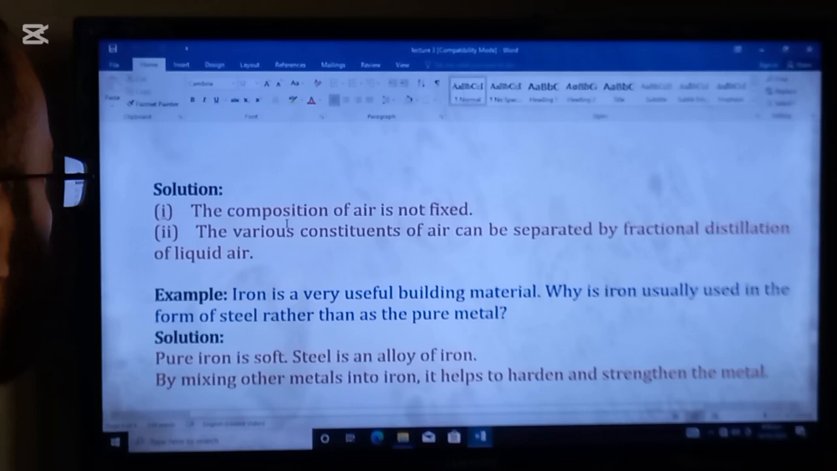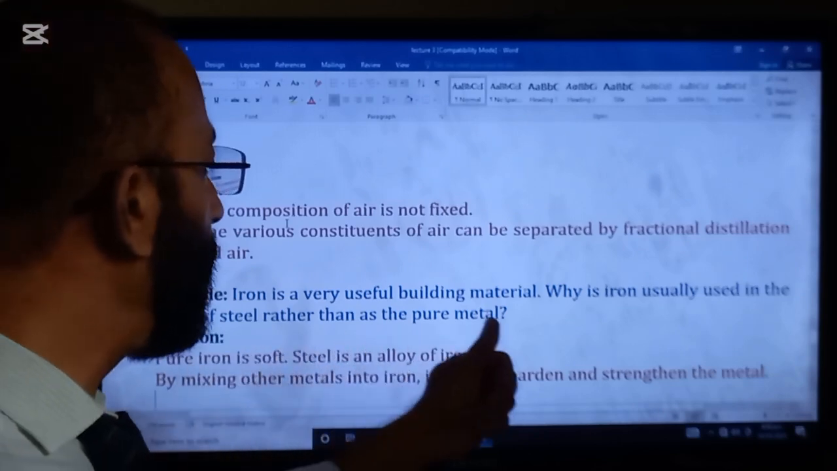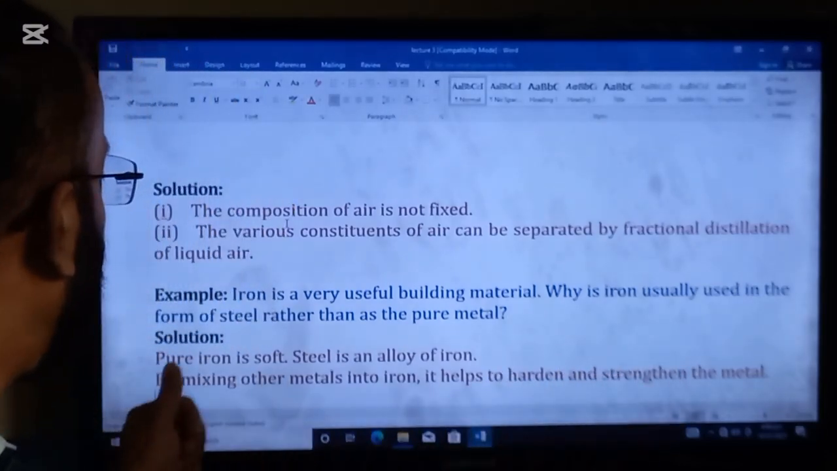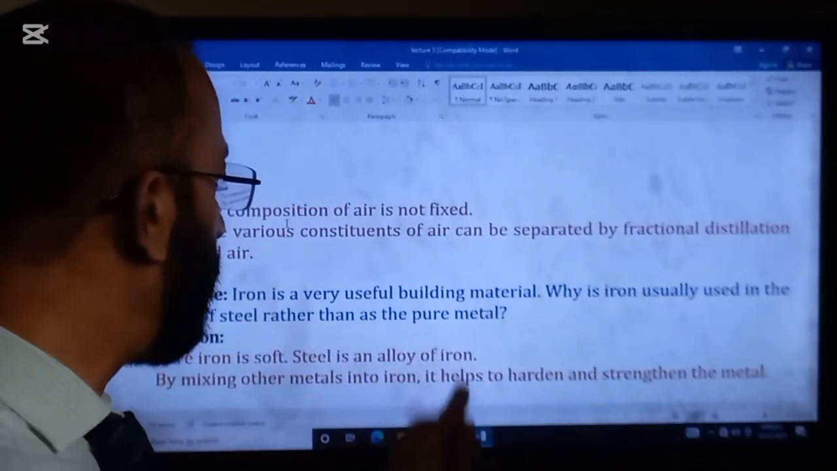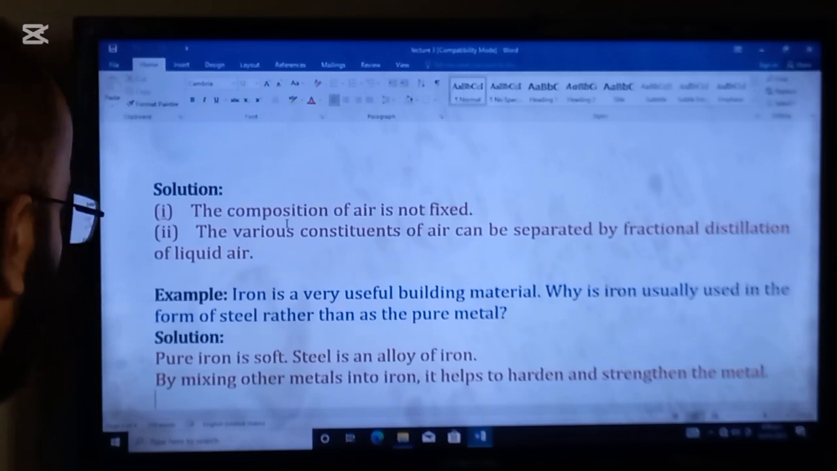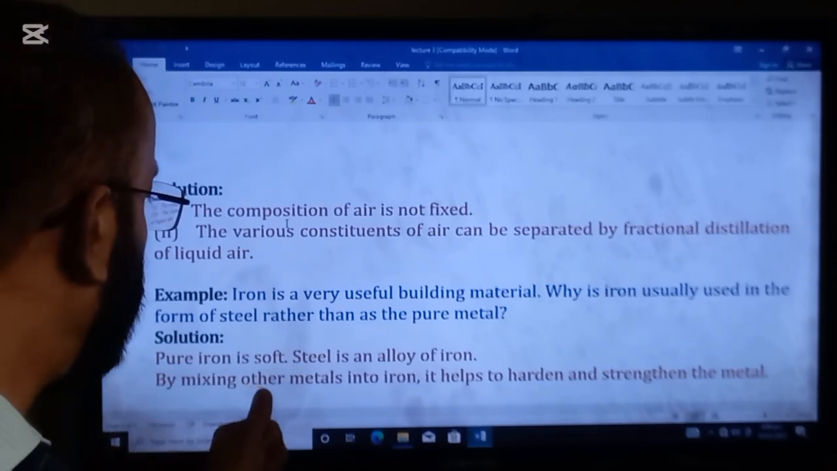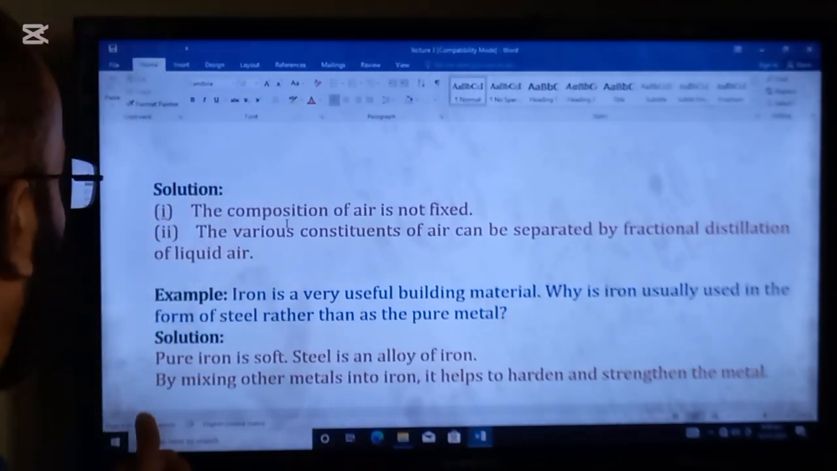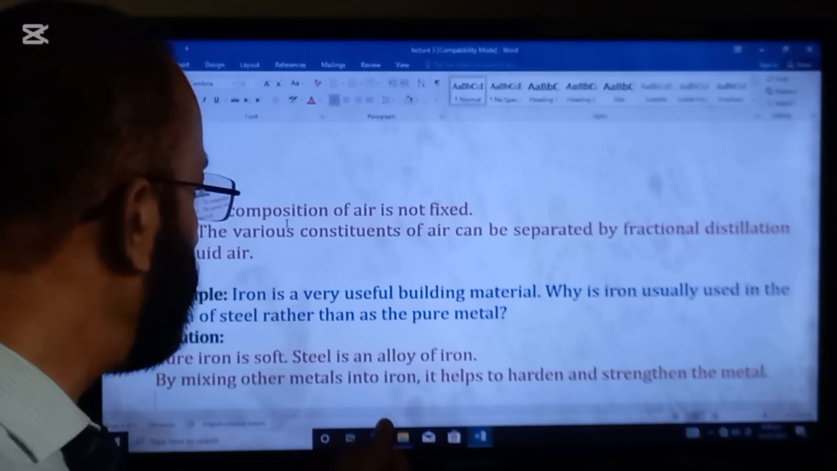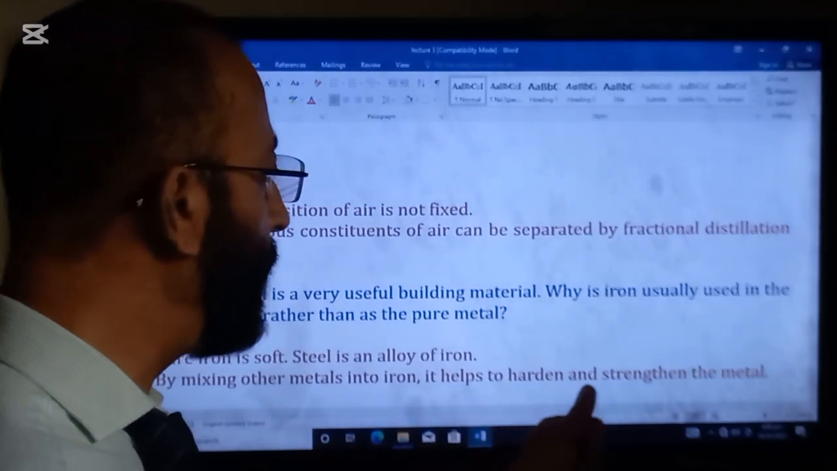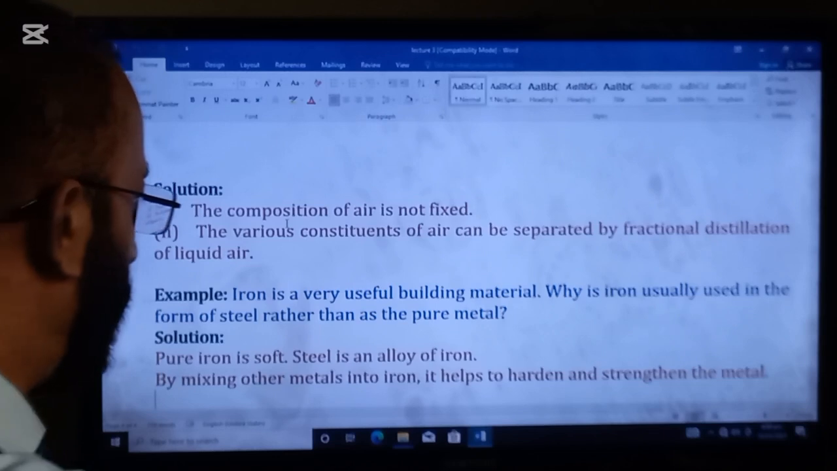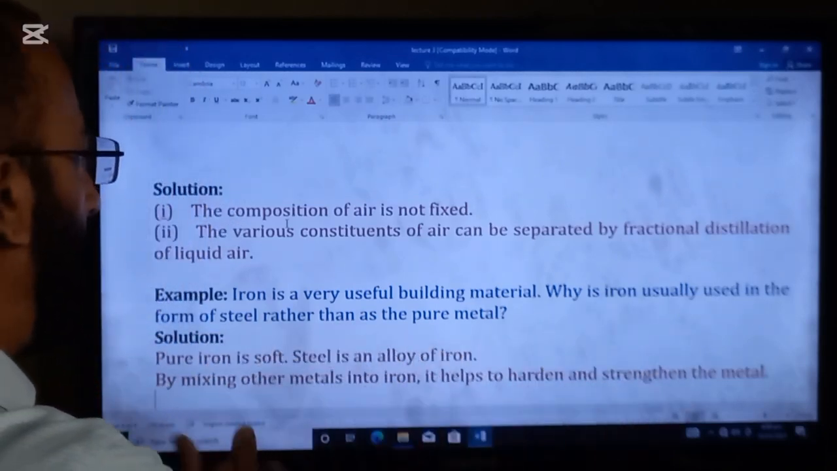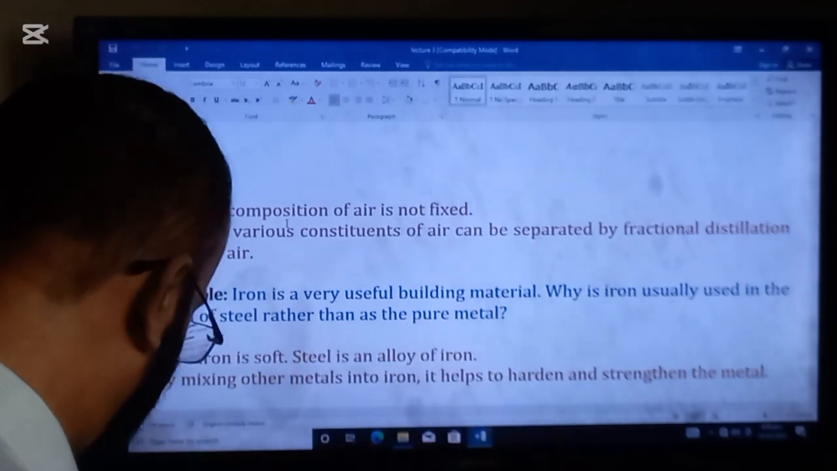And another very important question is, iron is a very useful building material. Why is iron usually used in the form of steel rather than as the pure metal? The answer is, pure iron is soft. Steel is an alloy of iron. By mixing other metals into iron, it helps to harden and strengthen the metal. So this is the reason iron is used in the form of steel rather than as a pure metal.